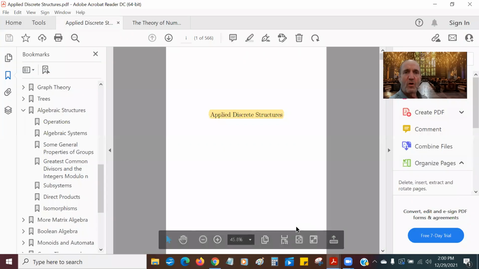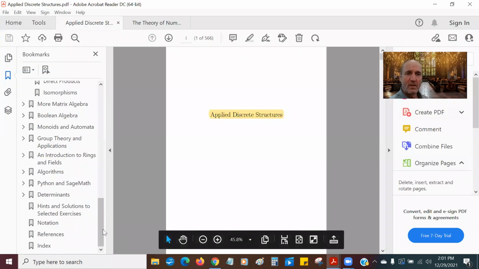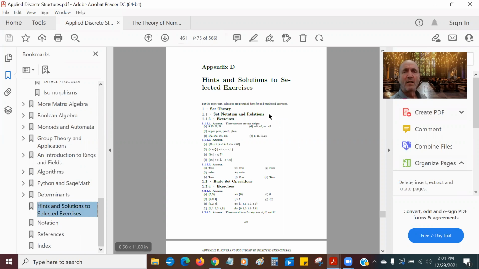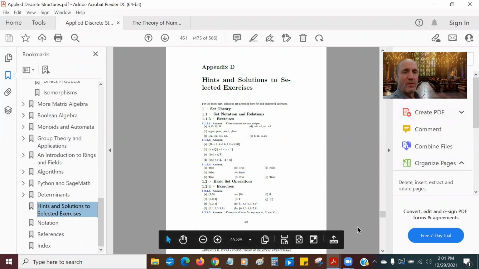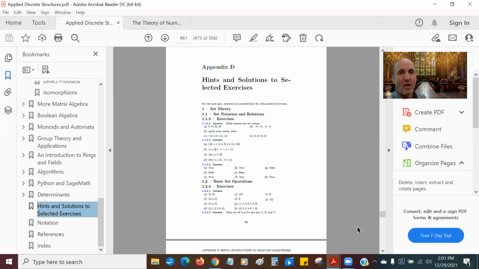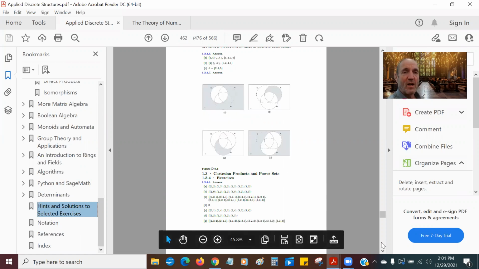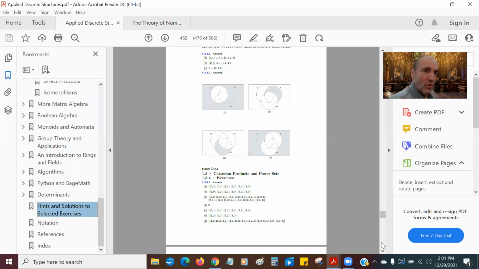When it comes to homework in discrete structures, if you look back here, it has hints and solutions to selected problems. Any problem in chapters 1, 2, and 11 which has an answer in the back, not all the problems have answers, but any problem where the answer is in the back, those are the problems I want you to do for homework.